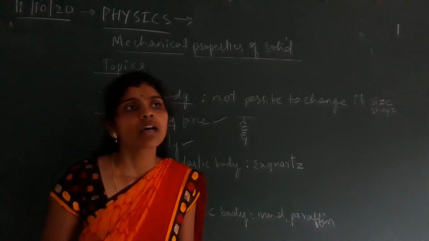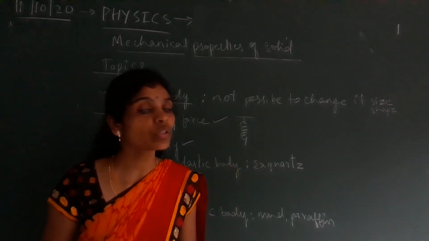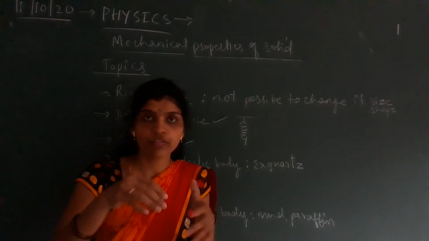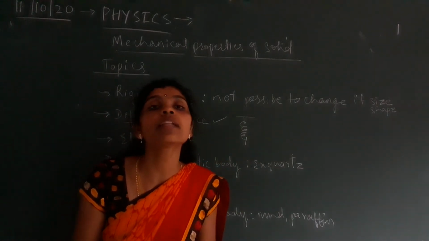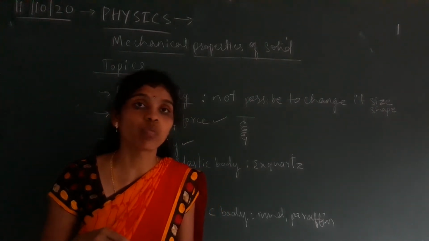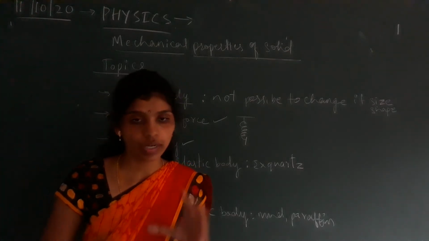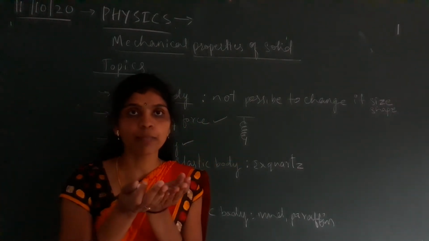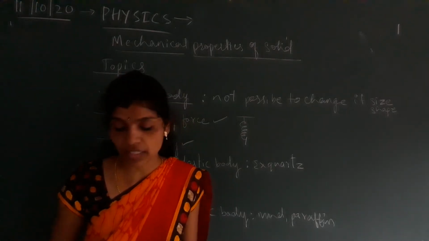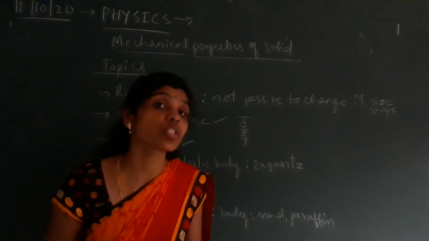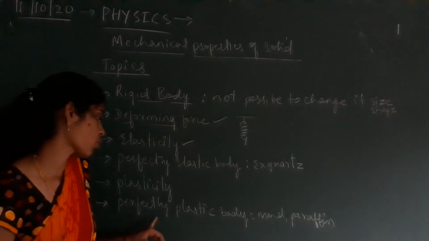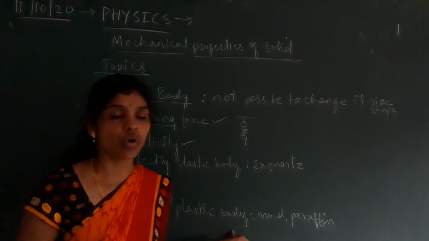You have already seen many materials made of mud. Once they fall from your hand, it is not possible to regain the size or shape once it is vanished. Or let us consider a pot. Suppose it falls down from your hand by mistake; again, the size or shape of the pot is not possible to regain. That kind of property we call a perfectly plastic body.